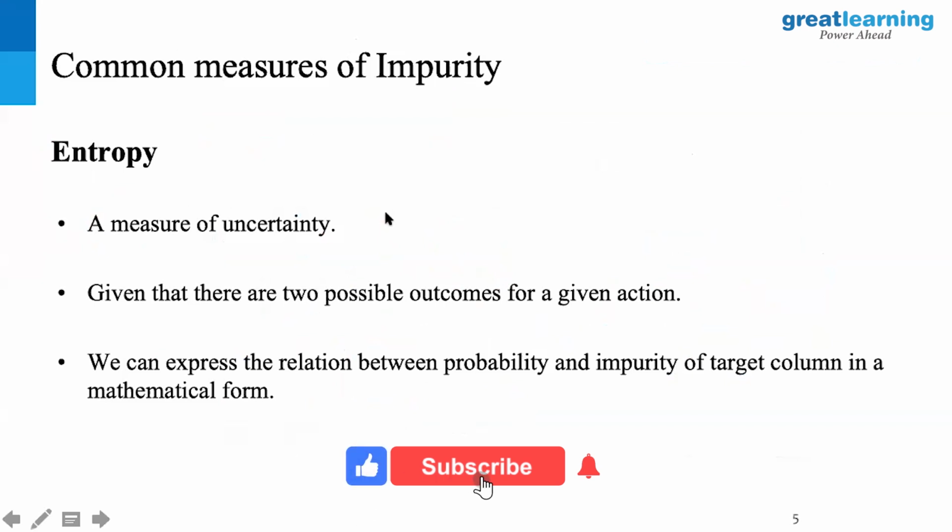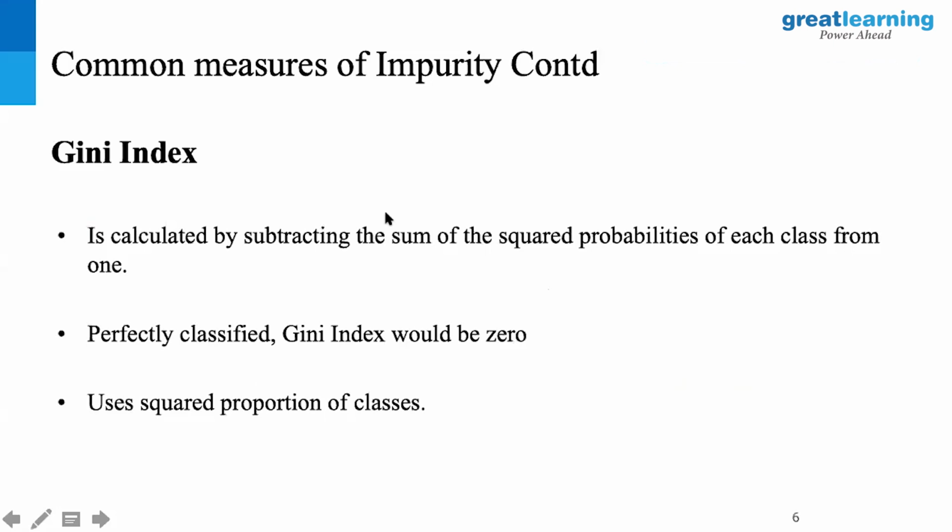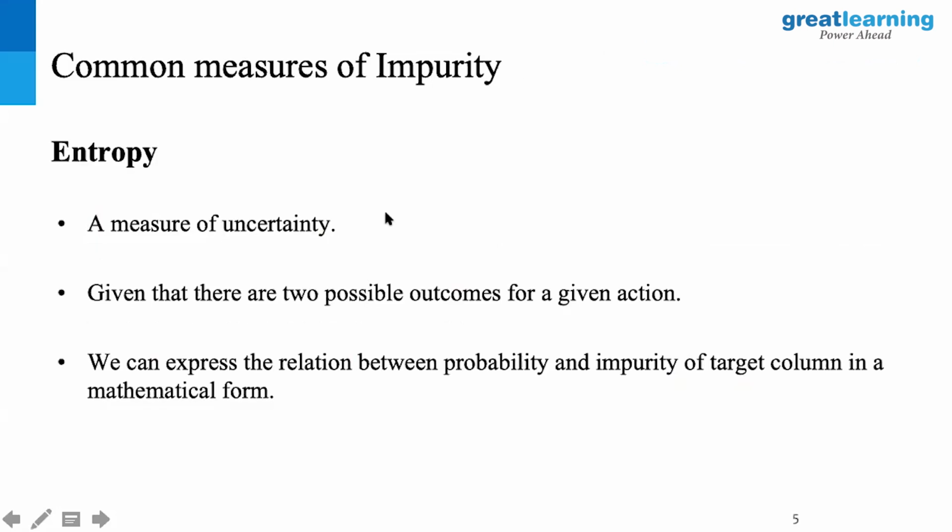Two measures that we have as impurity indexes. One we call entropy, which is the measure of uncertainty, and the other we call Gini. Now, very simple. If I want to explain Gini in an easy and simple way, we usually compute Gini as how a randomly chosen element from a set would be incorrectly labeled.